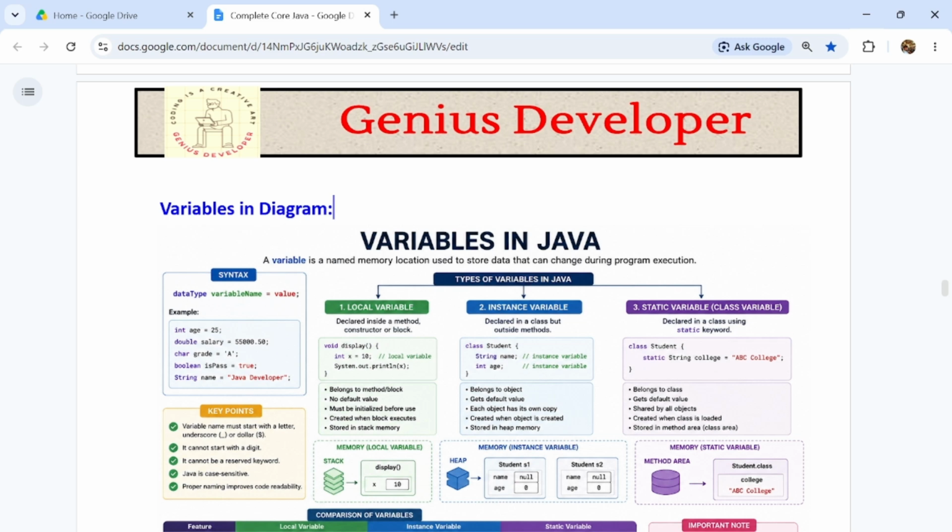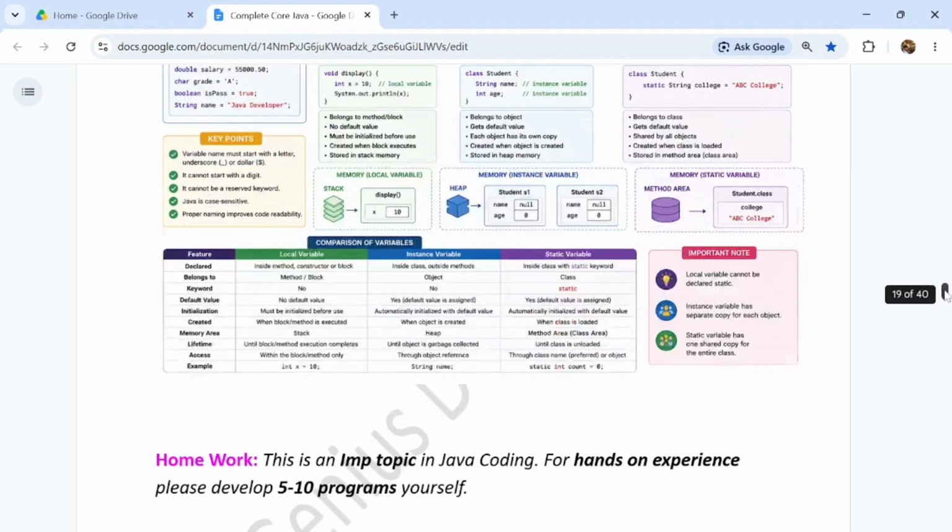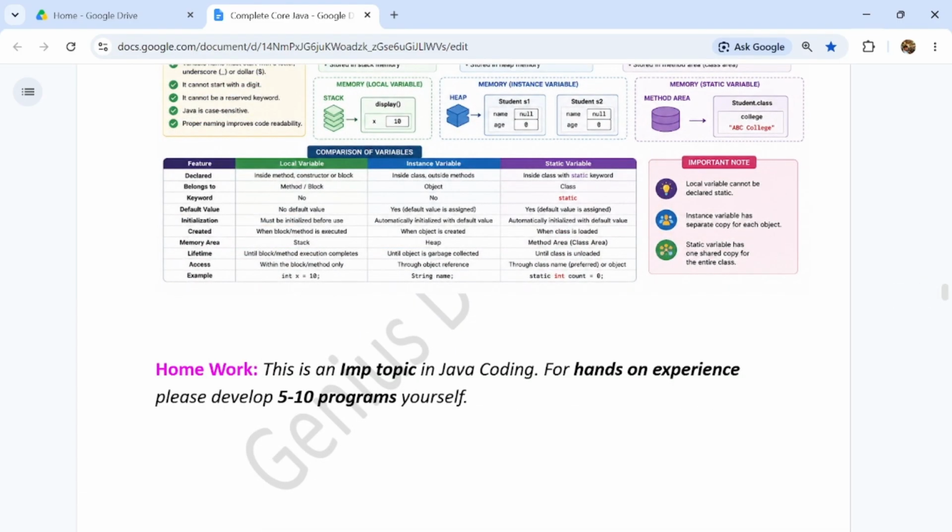So most of the important points in variables have been covered, guys. I have covered the important points, but this is a very important topic, guys. So for hands-on experience, please develop 5 to 10 programs by yourself, guys. Then you will become hands-on and an expert on that, guys.